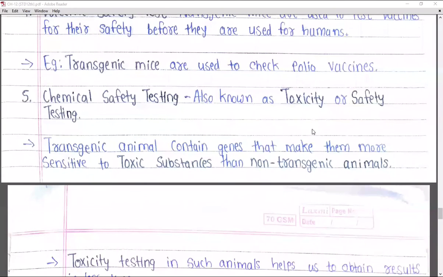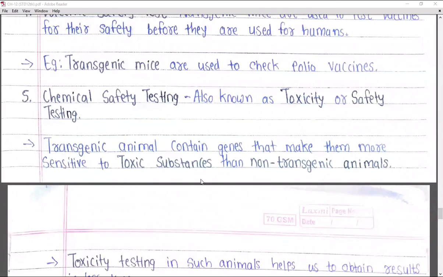So here the transgenic animals are used in this way: the transgenic animal contains genes that make them more sensitive, right? So for the chemicals being tested on them, the toxicity becomes more evident in the transgenic animal, right?